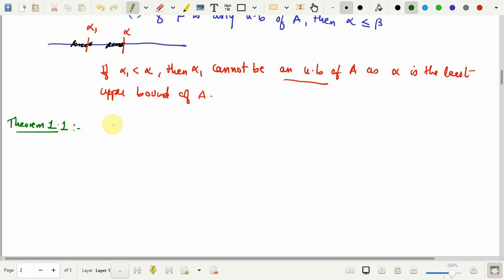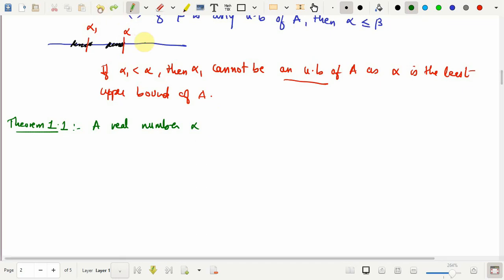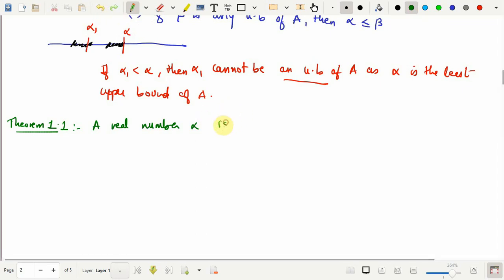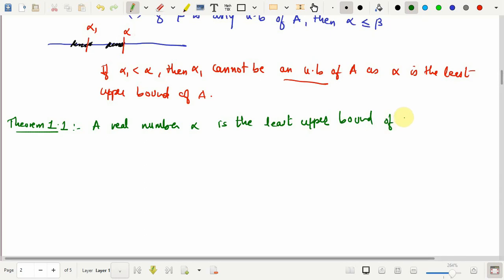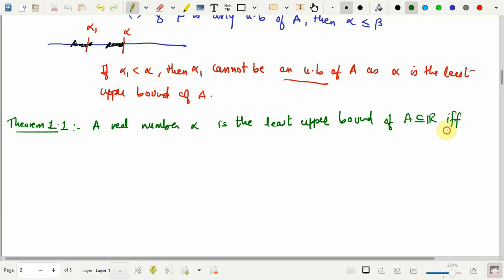A real number alpha is the least upper bound, or is the supremum, of A, which is a subset of R, if and only if, remember, this is an if and only if statement, alpha satisfies two conditions.